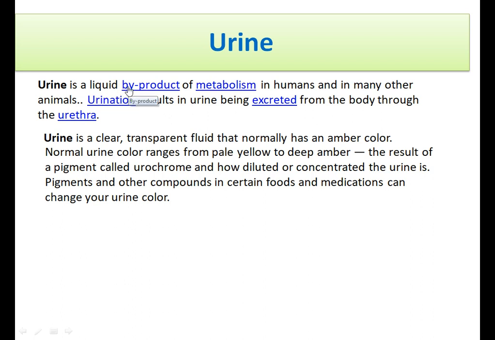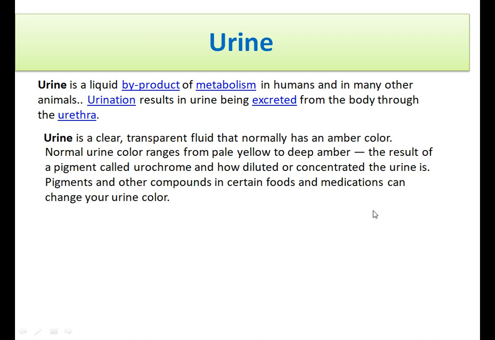Now, urine is a liquid byproduct of metabolism in humans and in many other animals. Urination results in the urine being excreted from the body through the urethra. Urine is a clear, transparent fluid that normally has an amber color.